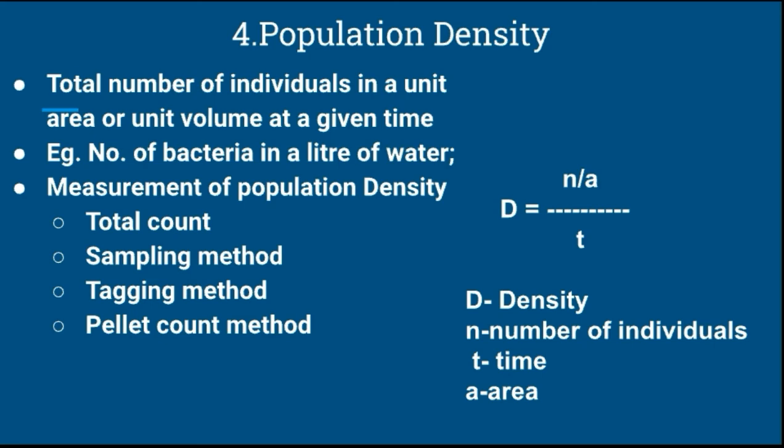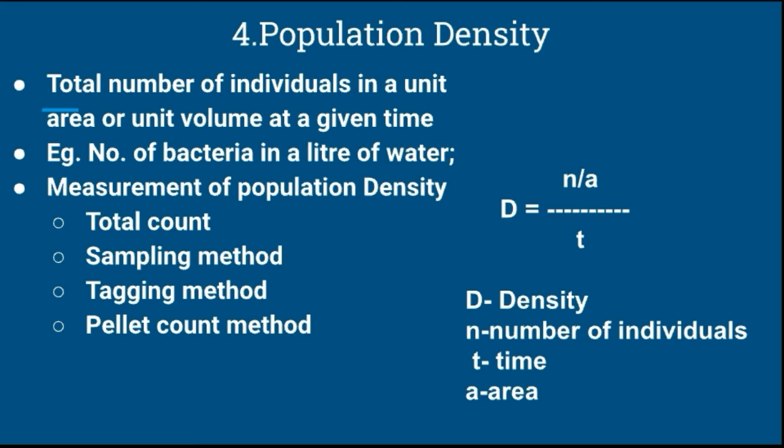Next is the tagging method. Generally, the tagging method is used in counting larger animals like fishes, birds, squirrels. A definite number of animals, say 100, are captured, marked and released.